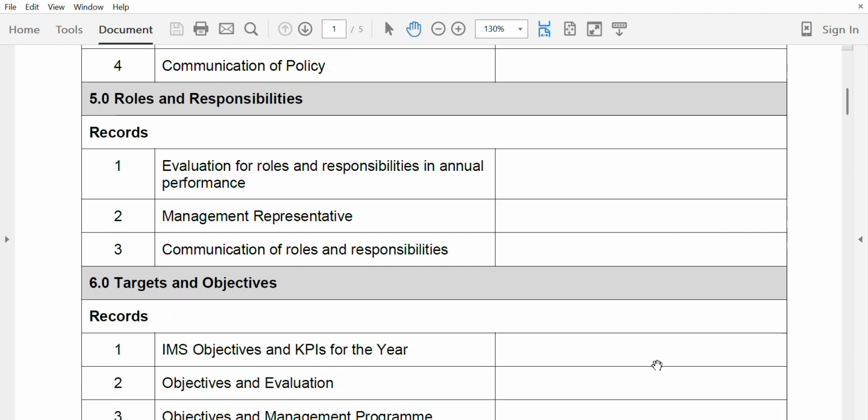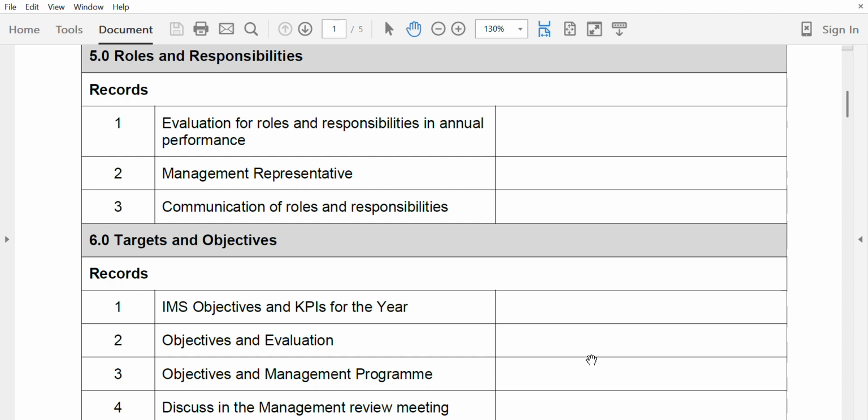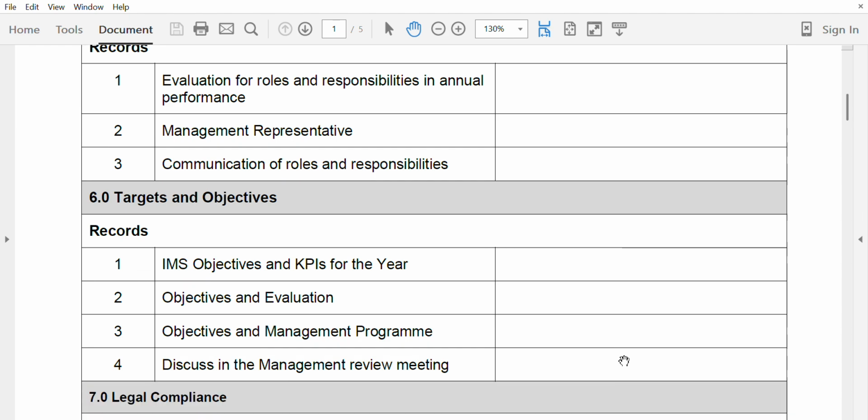Now we are coming to the targets and objectives. The IMS or HSE or OSH objective for the current year has been developed, and it's a requirement that an objective once developed will be evaluated annually. So objective and evaluation, then objective and management program, and make sure that the organization has conducted the management review. Go through the management review and see that they discuss the objective and targets in the management review.